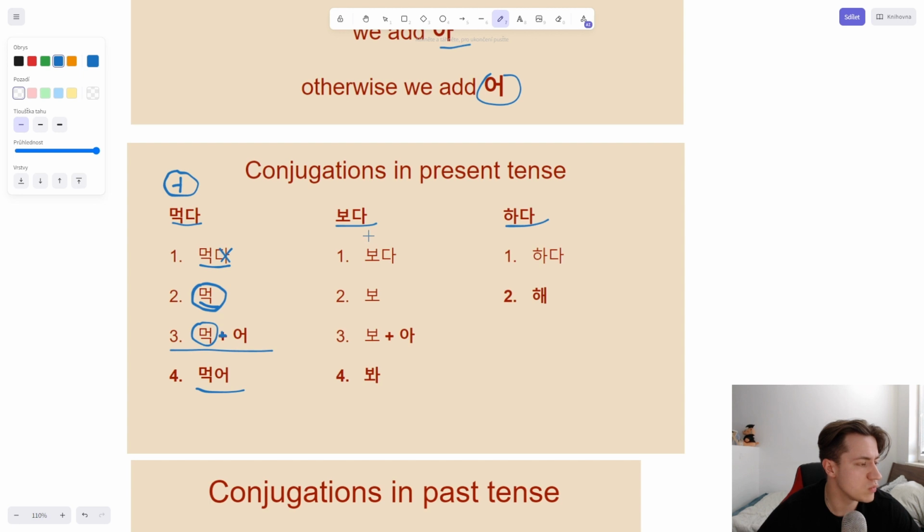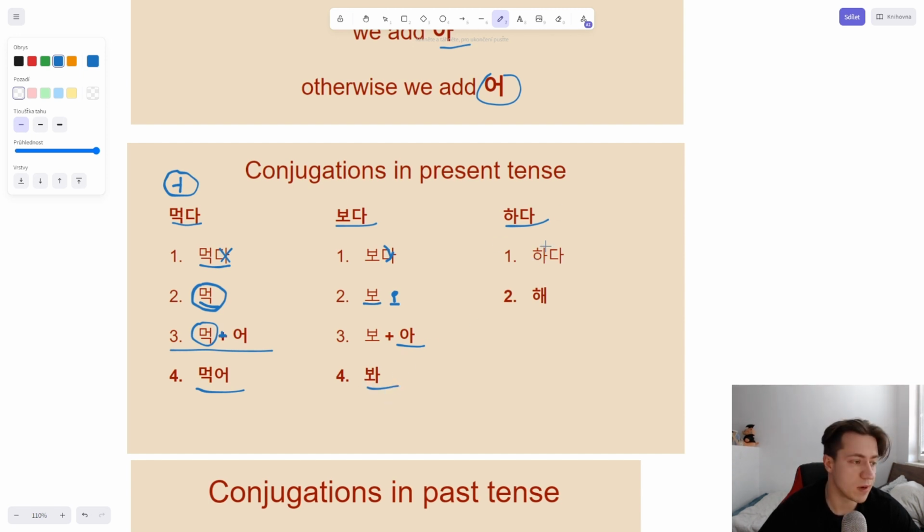So let's move to the next verb. We have 보다. Again, we remove da and we have 보. Remember, does it end with a or o? Yes, it does, because we have o here. So we need to add a. So we put this a and we have 보아.